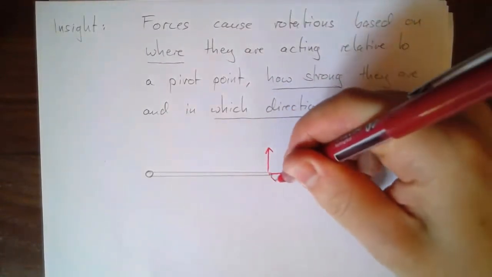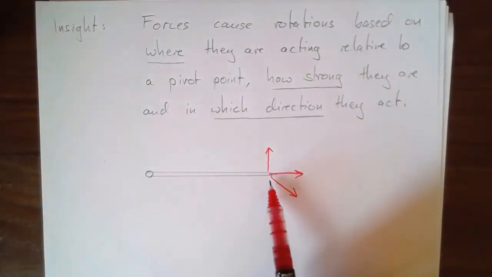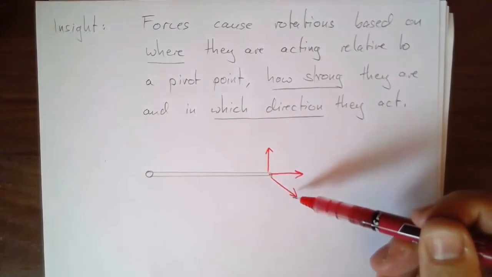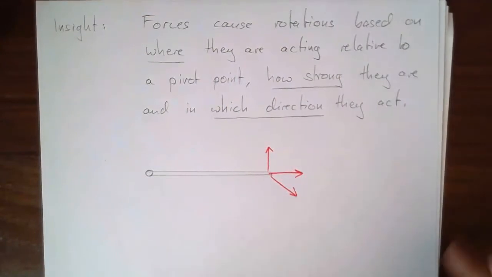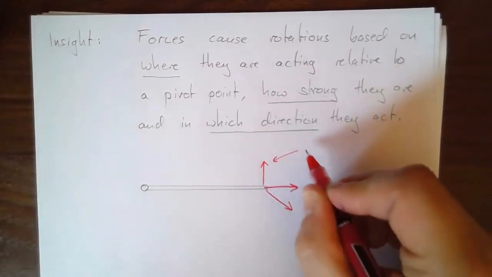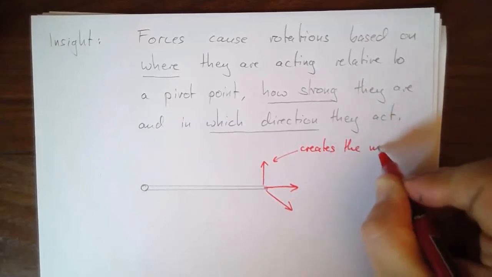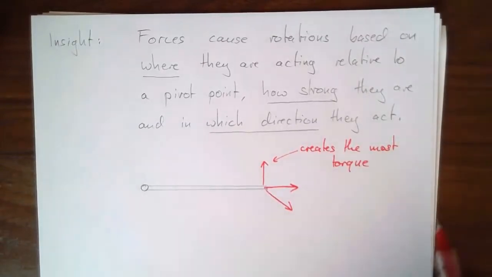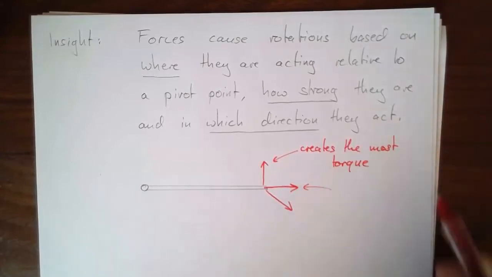Another force, say this one here, would be somewhere in between. This one has a component that tries to pull the door out of its hinge sideways, but it also has a component that attempts to push the door downwards. So if all those forces are the same strength, then this one here creates the most torque, and I know I'm pointing with arrows to arrows, but you know what I'm saying.